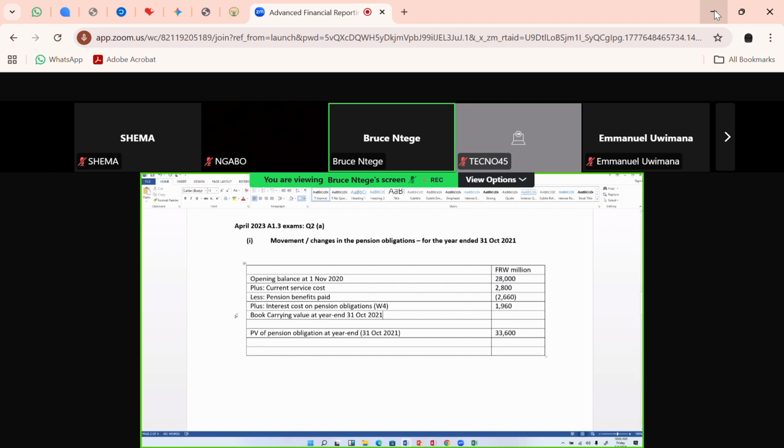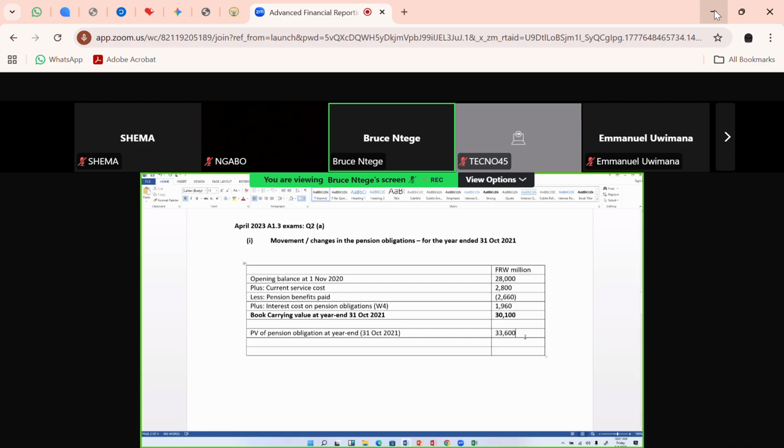I'm going to run a calculation with a calculator, so that at the year end for the pension obligations, which started the year with 28,000, I'll say plus the current service cost of 2,800. Then minus the pension benefits paid of 2,660. Then plus the interest cost of the pension obligation of 1,960. Ideally, I have 30,100. So my book carrying amount at the end of the year would be 30,100.